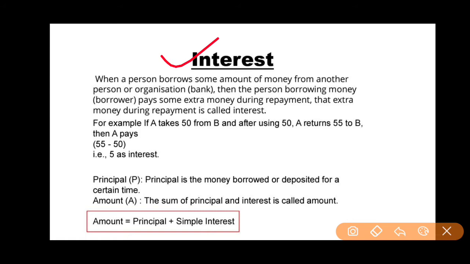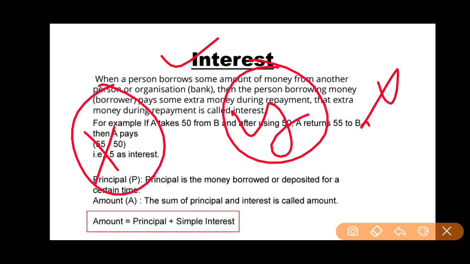Let me tell you one thing: interest is not only about this amount, there are many things in interest. I will give you an example. X and Y are two persons. X took 50 rupees from Y, in the sense that X borrows 50 rupees from Y, for 1 month.